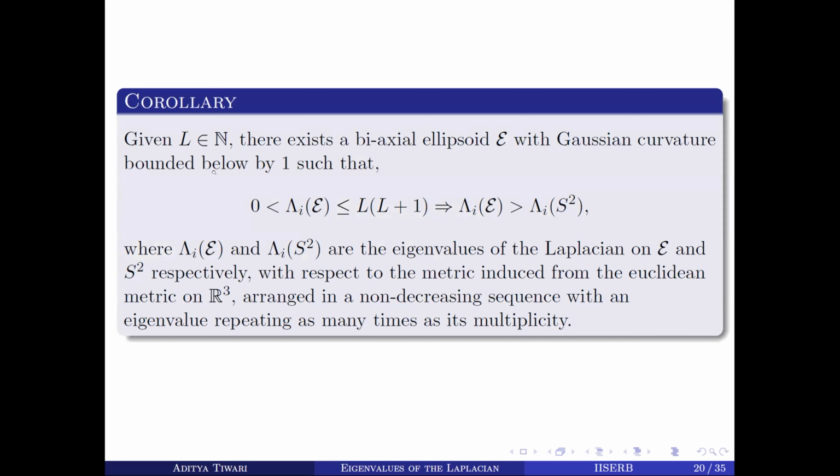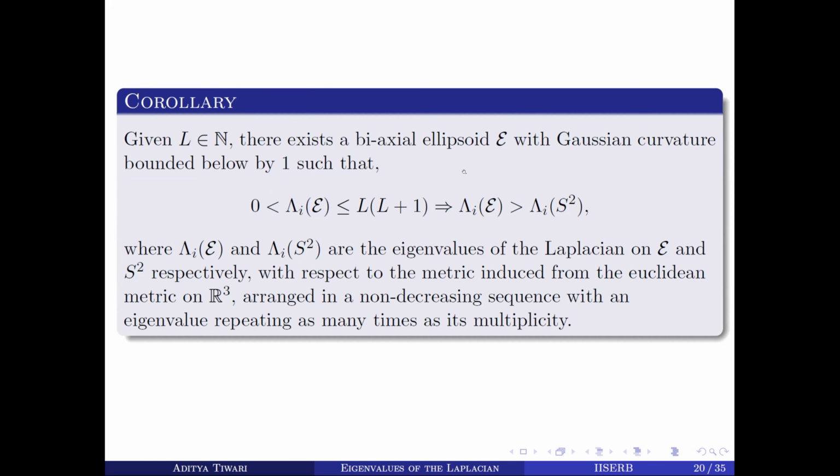So this corollary says that given any L in N, there exists a biaxial ellipsoid epsilon with Gaussian curvature bounded below by 1, such that if we take any eigenvalue between 0 and L plus 1, then it will be greater than or equal to the corresponding eigenvalue of the unit sphere. Okay, so this is for the biaxial case.